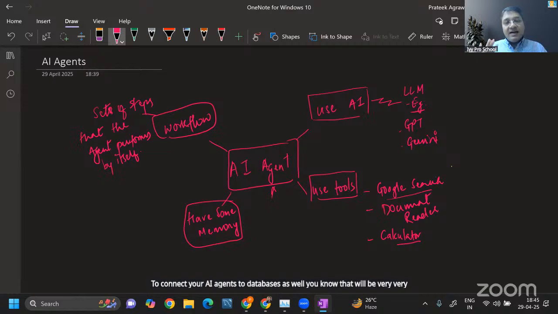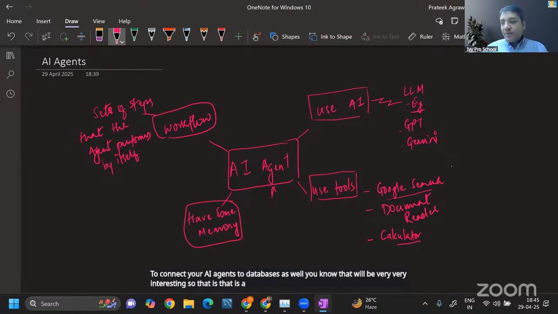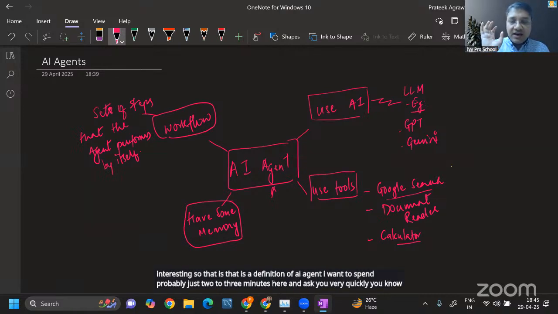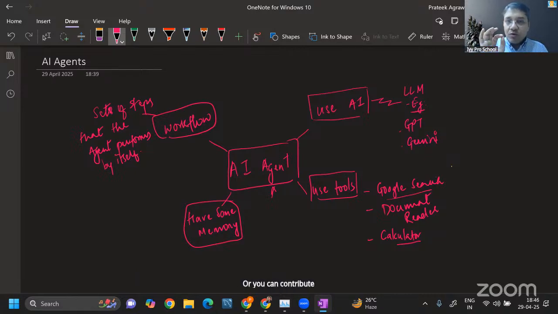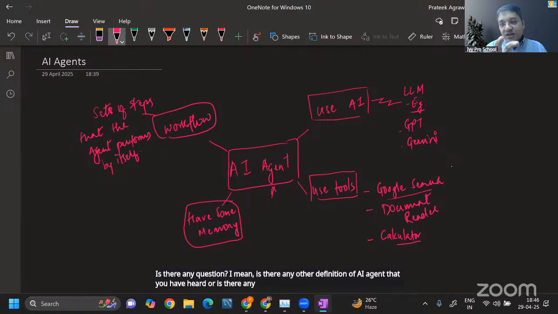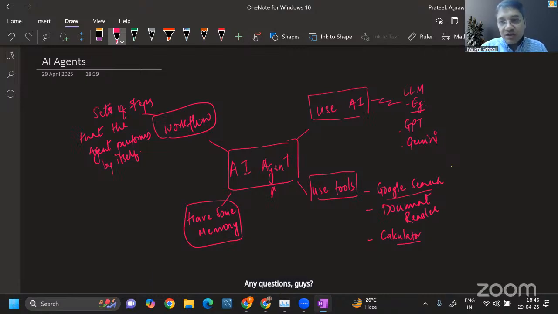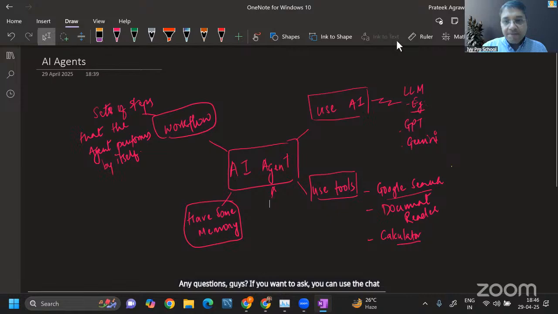So that is a definition of an AI agent. I'm going to spend probably just 2 to 3 minutes here and ask you very quickly. Maybe you can ask that question, or you can contribute in the chat window instead of verbally. Is there any question? Is there any other definition of an AI agent that you have heard, or is there any question about AI agent overall architecture? Any questions, guys? If you want to ask, you can use the chat window.